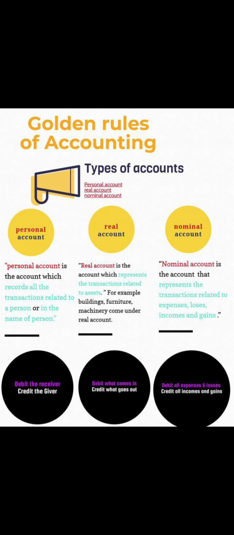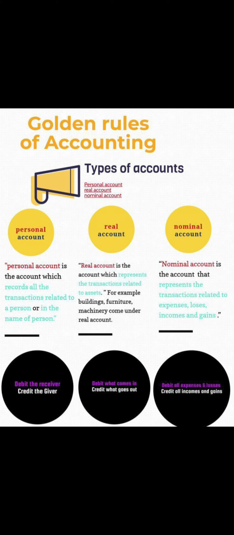Why is it called the personal account? Because a personal account is the account which records all the transactions related to a person or in the name of the person. It means whenever any person or organization is involved in a transaction with their name, we consider that account a personal account, and the rule is: debit the receiver and credit the giver.